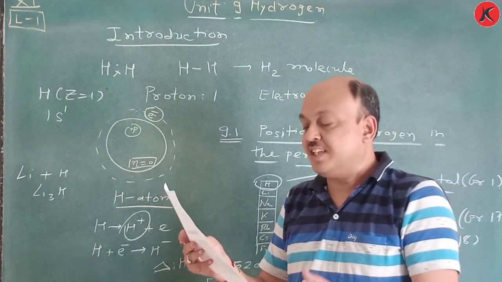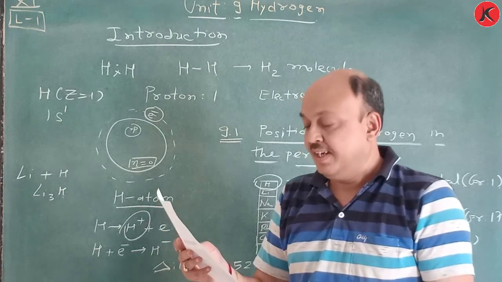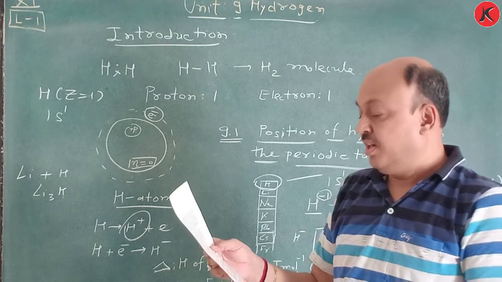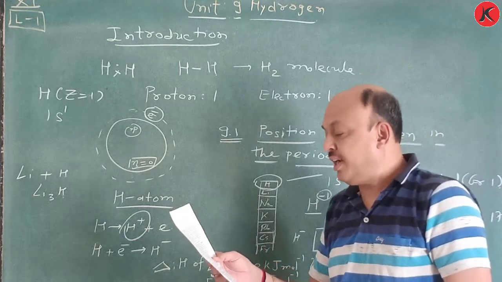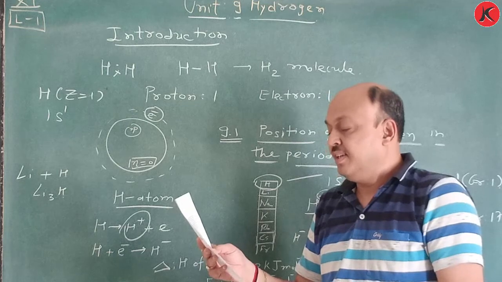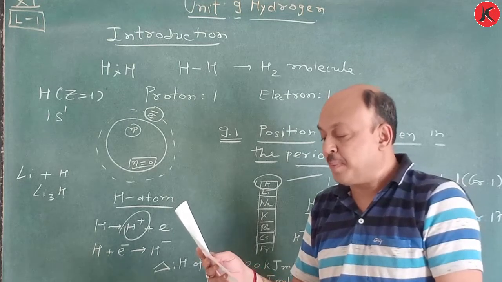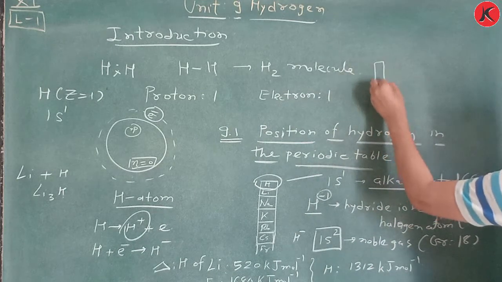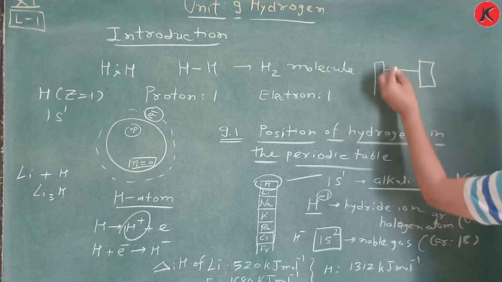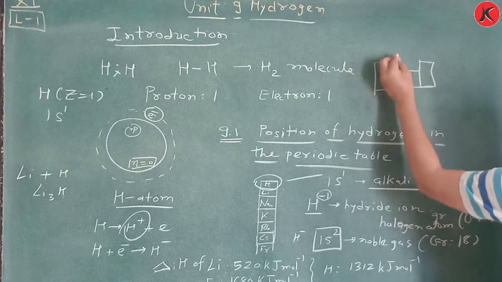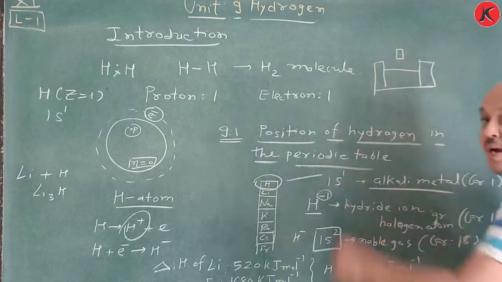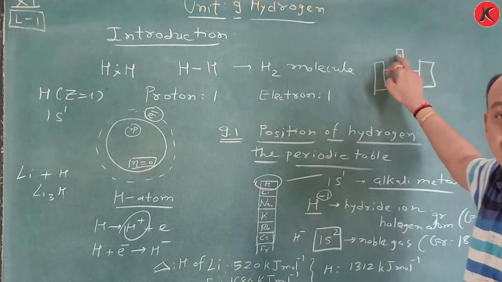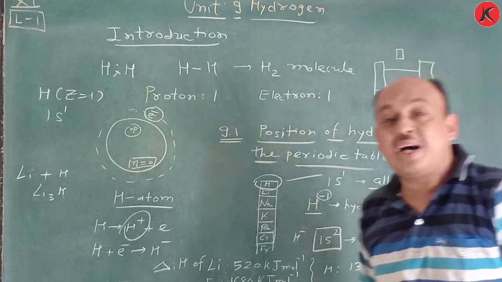As a consequence, H plus does not exist freely and is always associated with other atoms or molecules. This is unique in behavior and is therefore best placed separately in the periodic table, and that is your solution. The periodic table is here, but we have to put it in the middle part of the modern periodic table, above hydrogen atom 1s1, because it's a question mark.